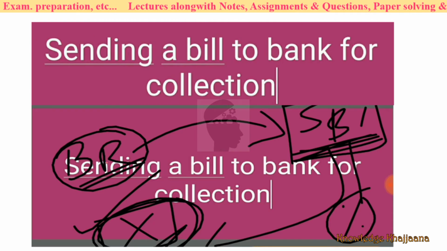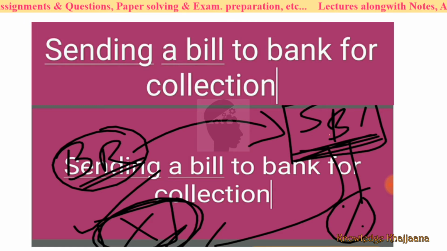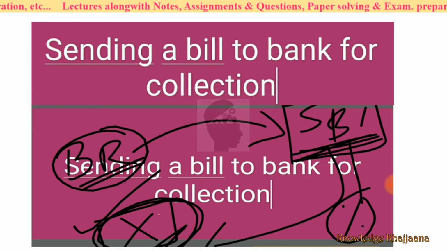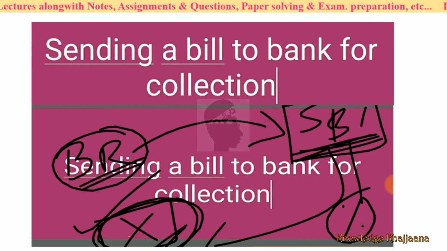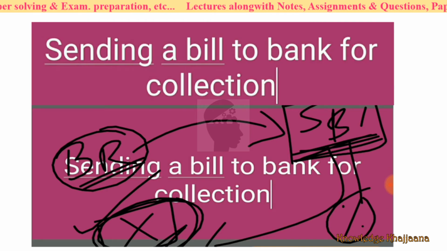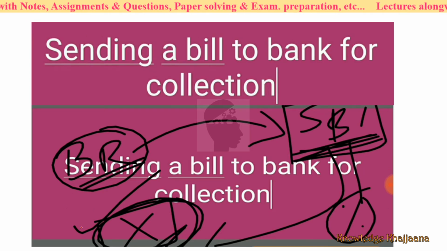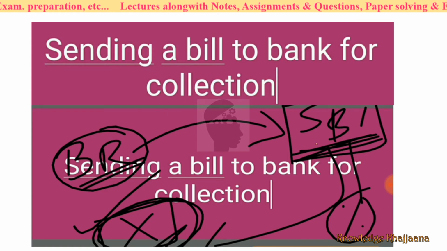Then State Bank of India will go to the customer, that is X, and collect the bills. It will take some charges from us, a percentage depending on the amount of the bill, for doing this work, so that we are not required to go to X. This work is done on our behalf by the bank.